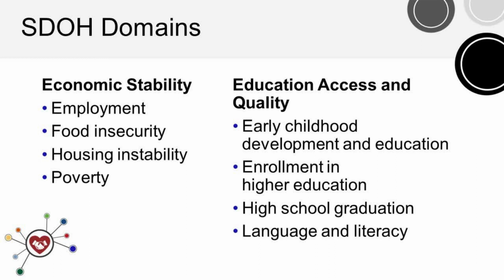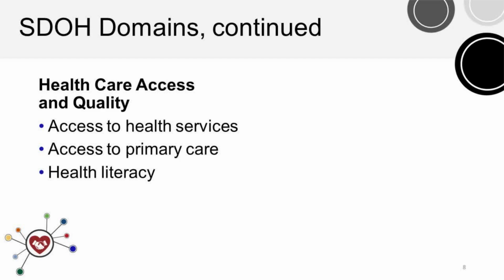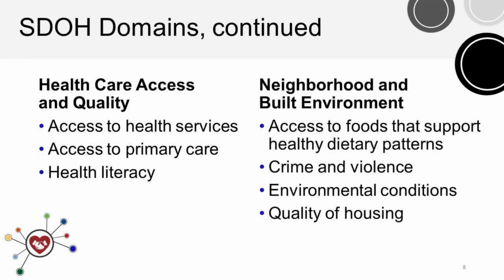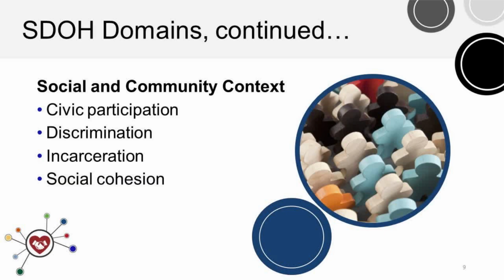live longer. The healthcare access and quality domain addresses things like barriers to accessing healthcare, lack or low insurance coverage, and even not having an assigned primary care provider that can provide preventative services and help coordinate your care. The neighborhood and built environment domain includes safety, unsafe air or water, or lack of internet or broadband services. The social and community context domain includes people's relationships and interactions with family, friends, co-workers, and community members.